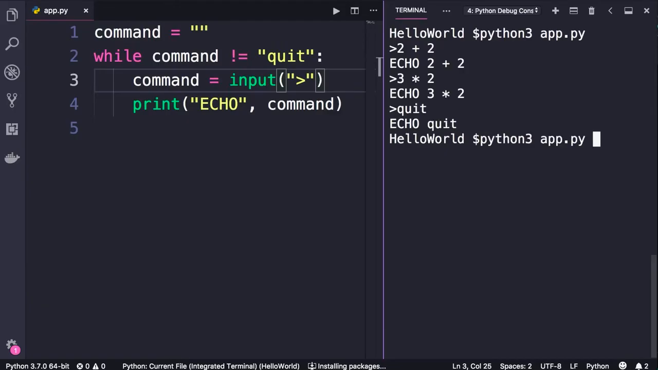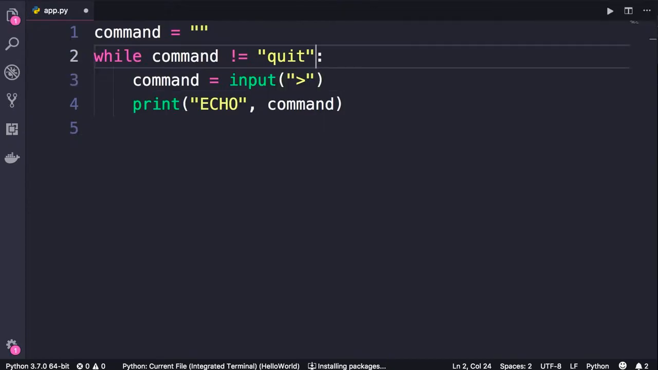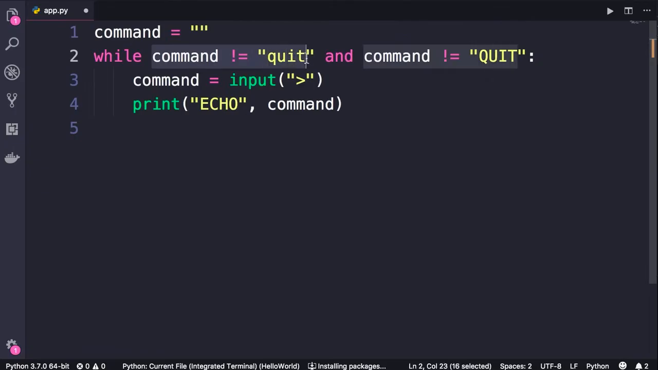Now let's try it one more time. What if we type quit in uppercase? The program doesn't terminate because, as you learned before, lowercase and uppercase characters have different numeric representations. So quit in lowercase is different from quit in uppercase. Now, to solve this problem, an amateur programmer may do something like this. And command does not equal to capital quit. So while command does not equal quit in lowercase and quit in uppercase, continue getting input from the user.